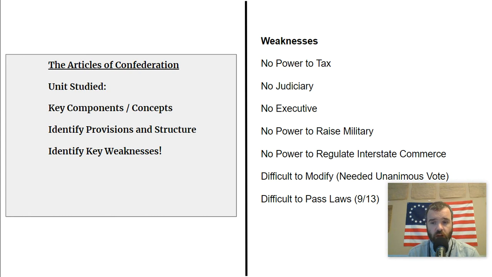So those are our first two documents. They're really important if you get asked to use either of these documents in an essay of some sort, or if you get multiple choice questions about it. I think some of these core ideas could really help you understand how to answer those questions. So we'll stop here and continue in the next video.